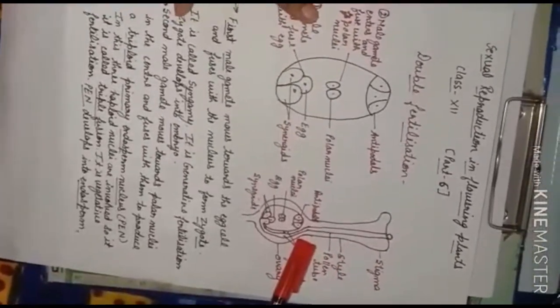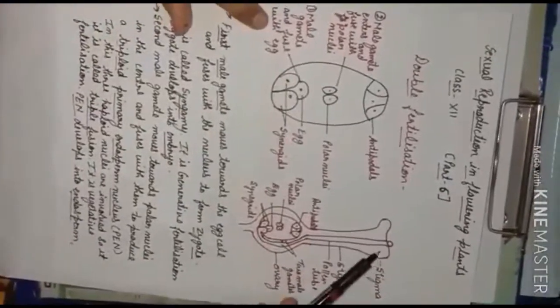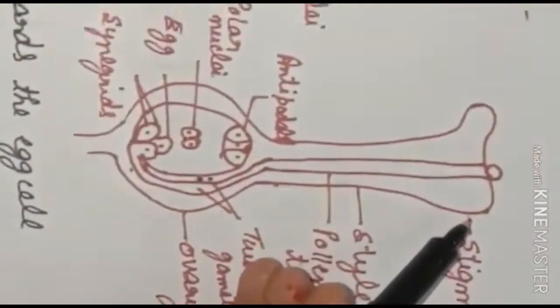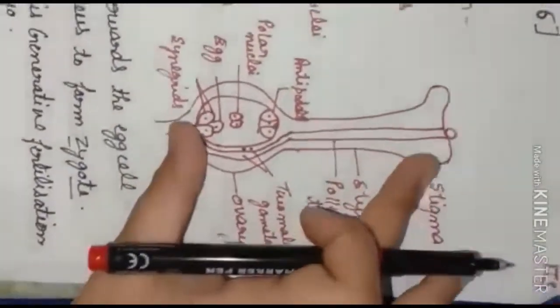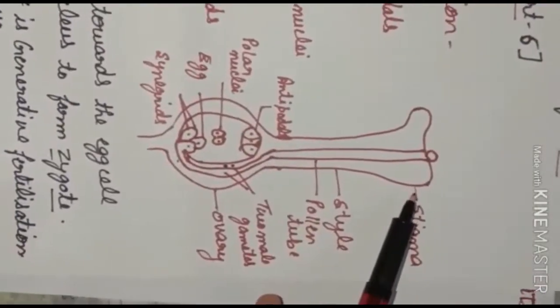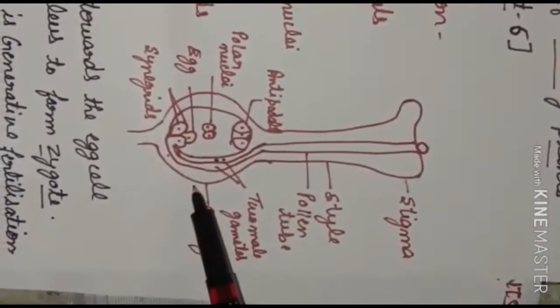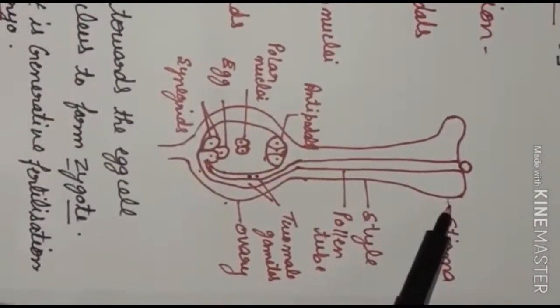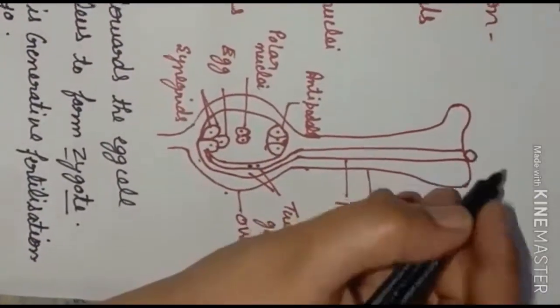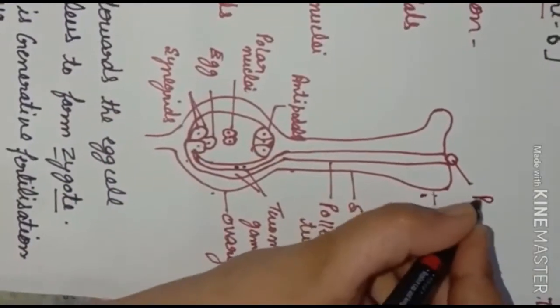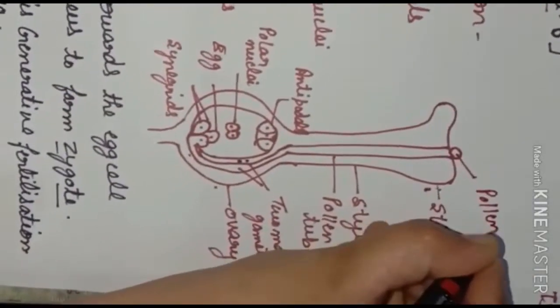First let me clear this type of diagram, which you have also seen in class 10. It is our female part, the carpel, and in the carpel we have three parts: the stigma, style and the ovary. We know that the uppermost part, the stigma, is the part that receives the pollen grain. It is our pollen grain.